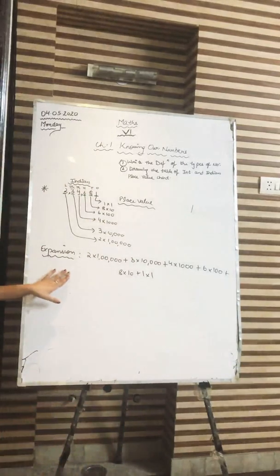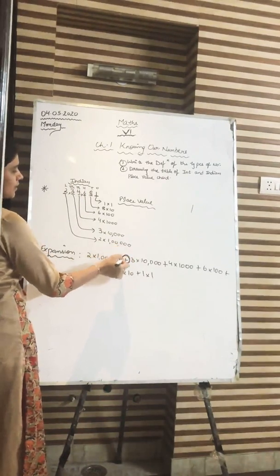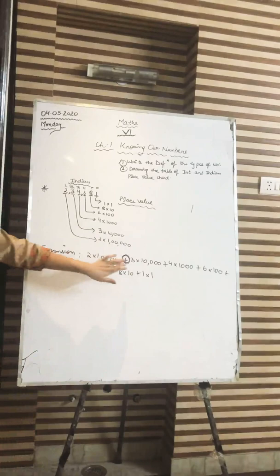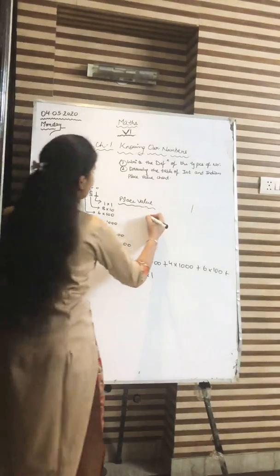So this is the expansion of this same number. We are just adding the plus sign with the place values. And these place values help us to do the addition